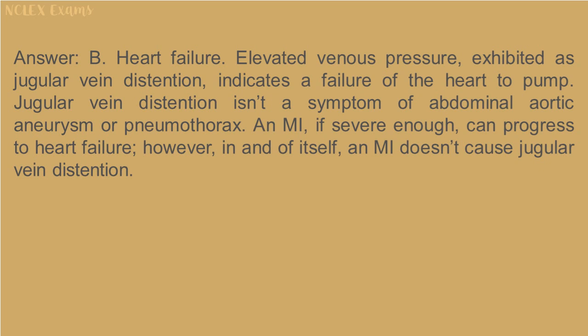Answer: B. Heart failure. Elevated venous pressure, exhibited as jugular vein distension, indicates a failure of the heart to pump. Jugular vein distension isn't a symptom of abdominal aortic aneurysm or pneumothorax. Myocardial infarction, if severe enough, can progress to heart failure. However, in and of itself, it doesn't cause jugular vein distension.